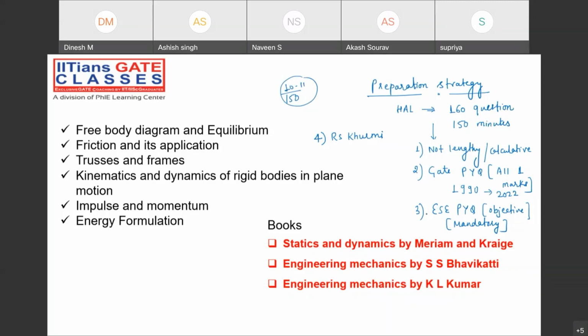But do not worry, once you follow the ESE previous year question papers, RS Khurmi has directly taken some of the questions from ESE only, right? So both are interlinked, right? So all the objective questions of the ESE, numerical as well as theoretical questions, both you need to cover from the ESE previous year question papers. The GATE paper, all the 1 mark questions that you need to cover, RS Khurmi that you need to cover. Along with that, you need to make short notes.